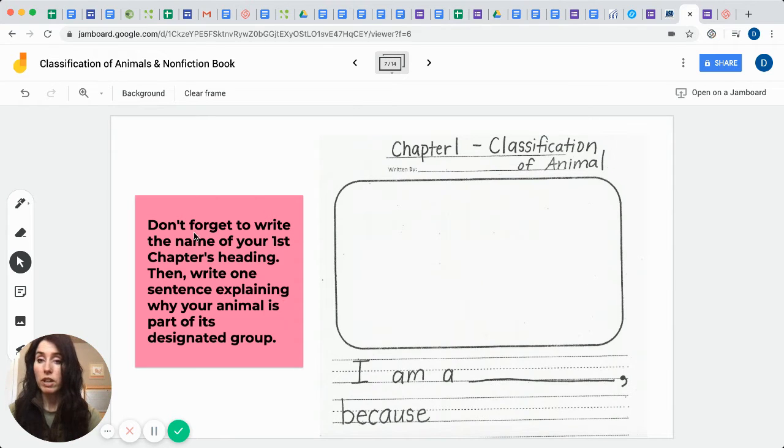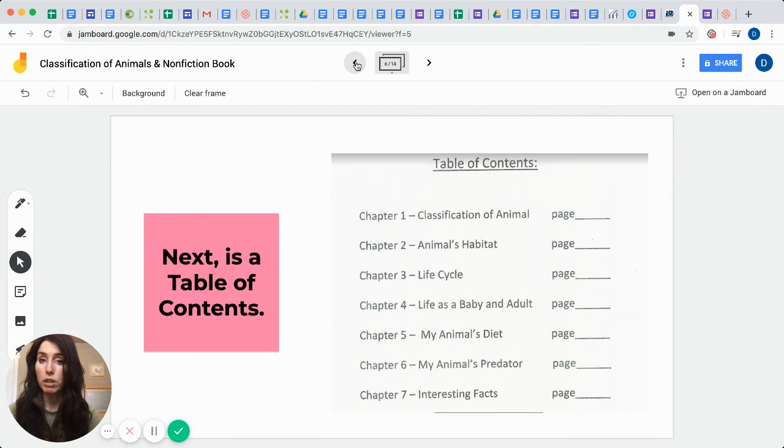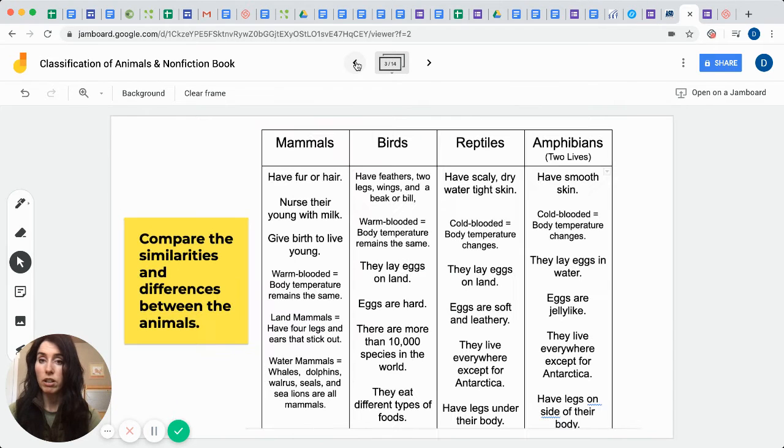And it says, don't forget to write the name of your first chapter's heading, which is this. Then write one sentence explaining why your animal is part of its designated group. So you would say, I am a mammal because, and if you can't remember why you're a mammal, then you would come back to this page and I have it all listed for you. You could take some of these notes.